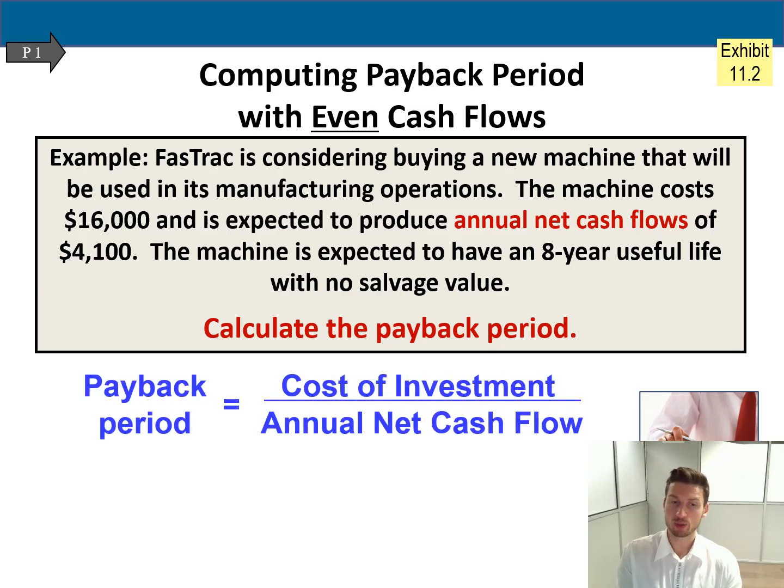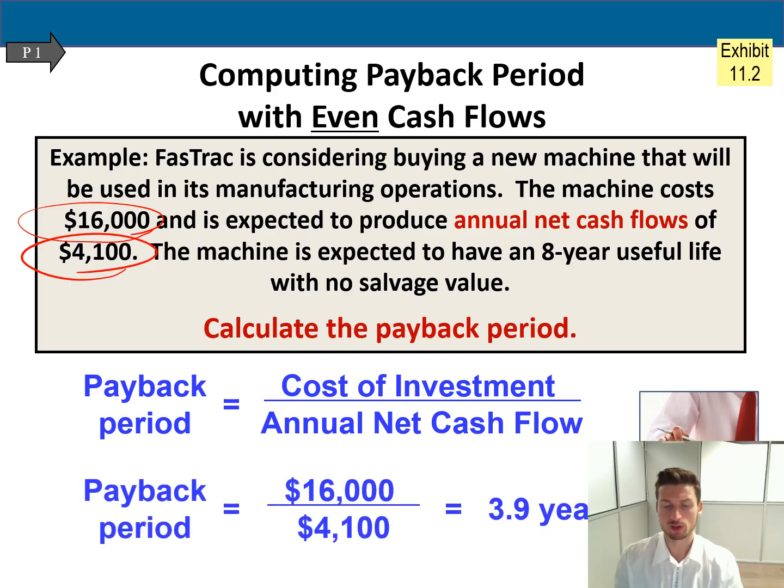So payback period, as I told you before, is the cost of investment over annual net cash flow. So what is the cost of investment in our case? In our case, the cost of investment is 16,000, right? Because we are paying 16,000 today. And what is the annual net cash flow? 4,100, because we will get 4,100 every year for 8 years. So how long will it take for me to get this money back?